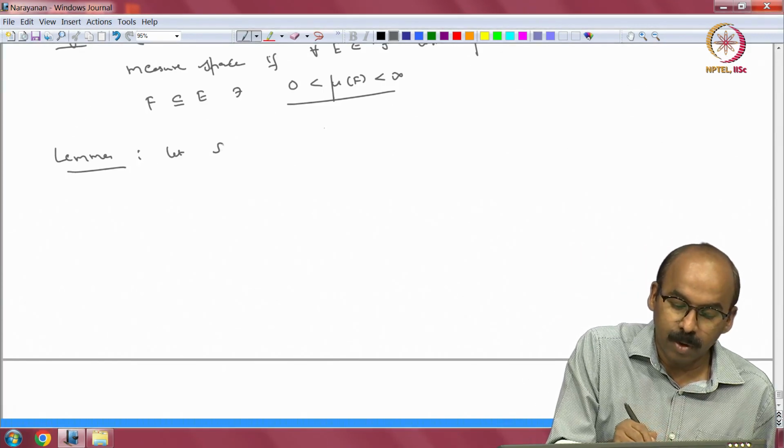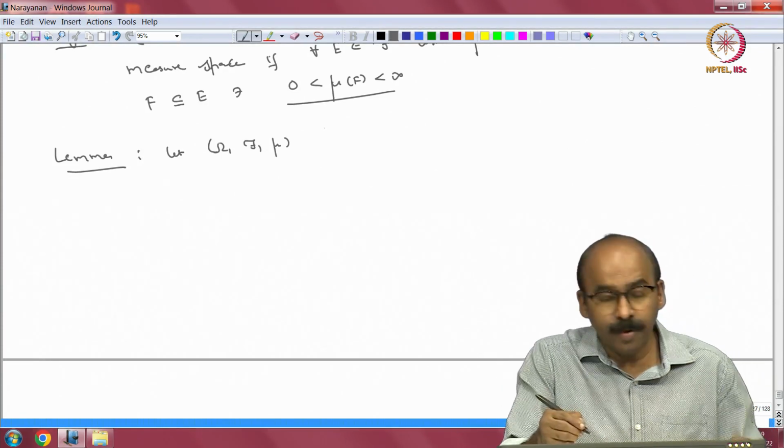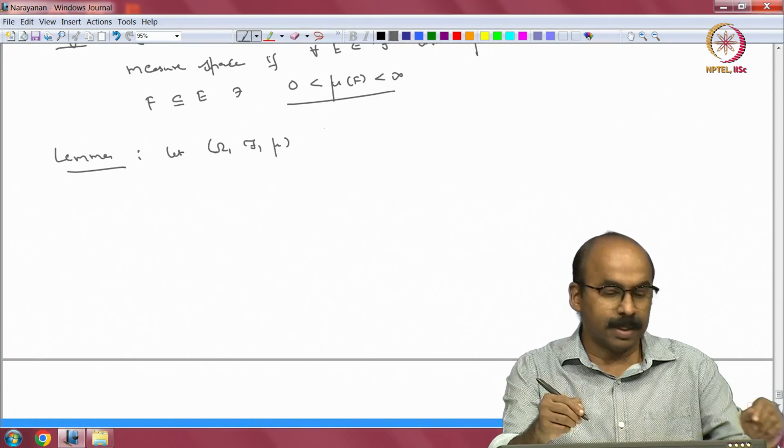Let (Ω, F, μ) be a semi-finite measure space. After that we will be able to write down the spectral theorem, version 2.